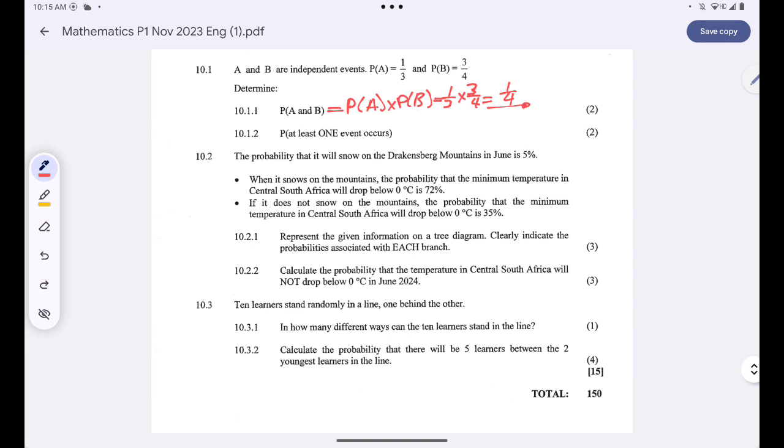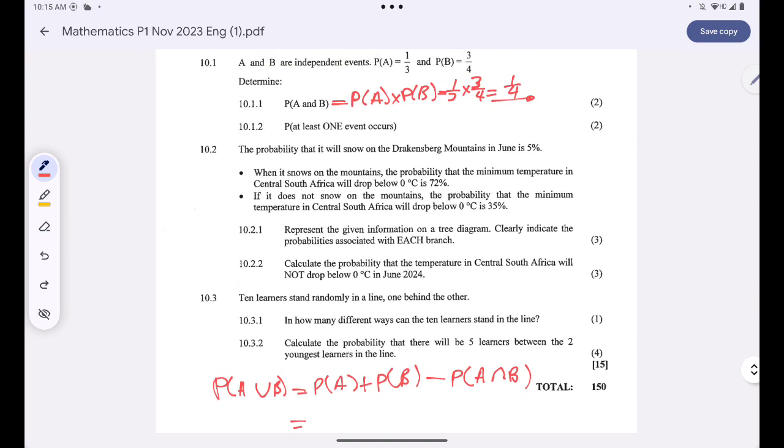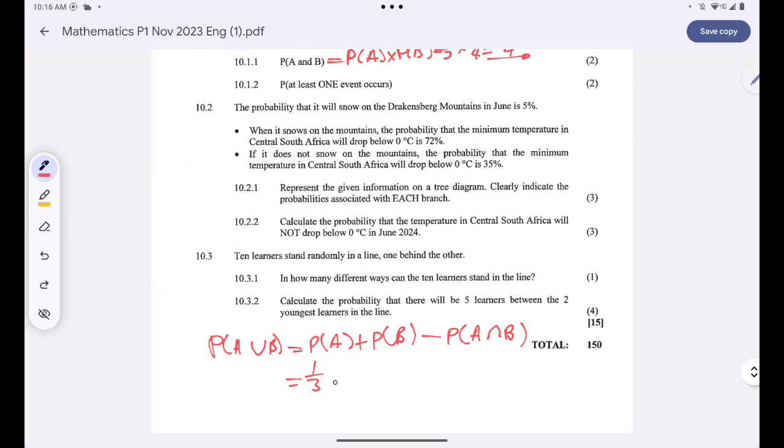Okay. Secondly, they want us to find the probability that at least one event occurs. At least one event occurs, which simply means that I want to find the probability of A or B. The probability of A or B is equal to the probability of A plus the probability of B minus the probability of A and B. The probability of A was given as 1 over 3.